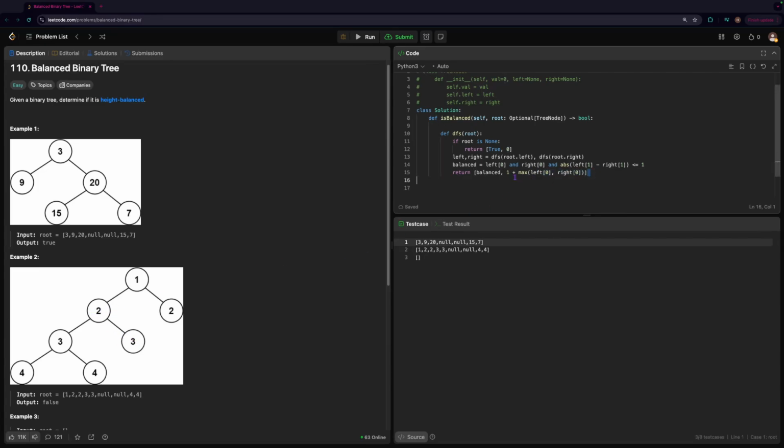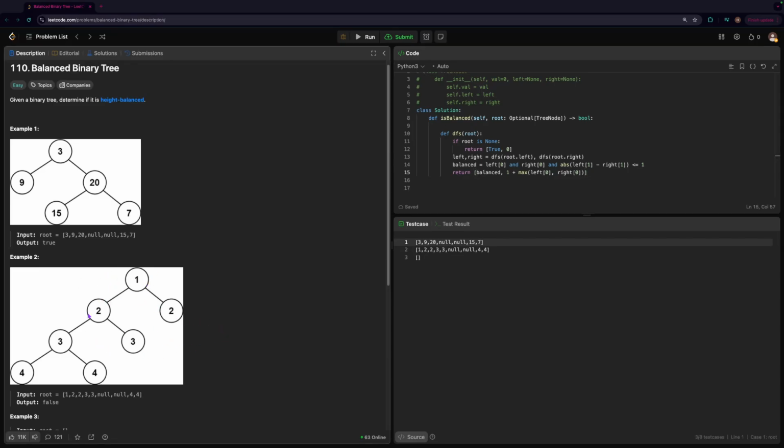Now we're taking the max between these 2 because we want to return the max height to the root. If we were to return the right subtree's height to the root here, it would think the left subtree's height is only 2 while the right subtree's height is 1. So if we take the absolute difference, it's going to be 1, which would say that this tree is balanced.